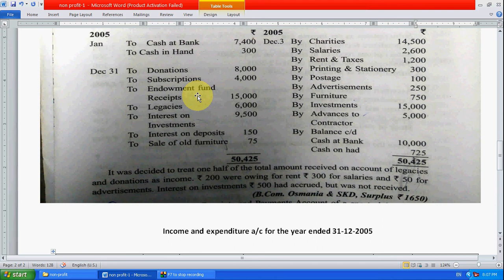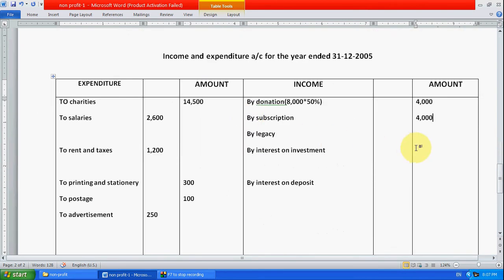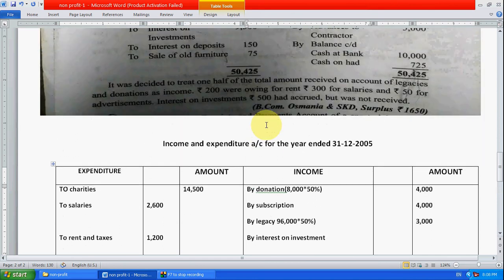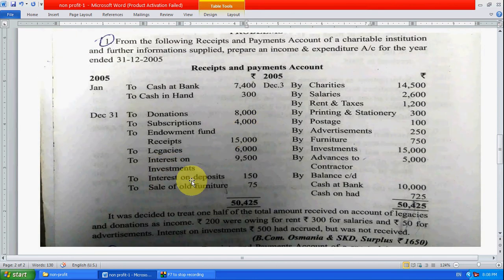Now endowment fund. Okay, we have received a fund, that comes in the balance sheet only. Legacy is 50% as income. So right here legacy 50% as income is 3,000. Okay, here write 6,000 into 50%, 3,000.